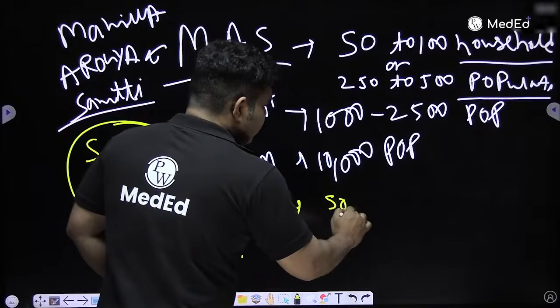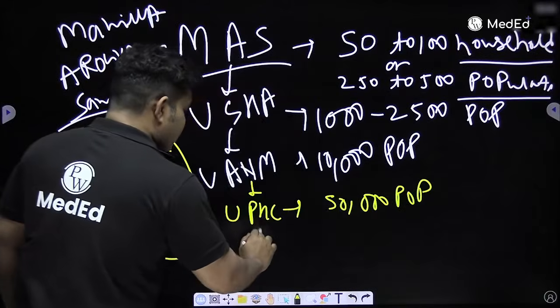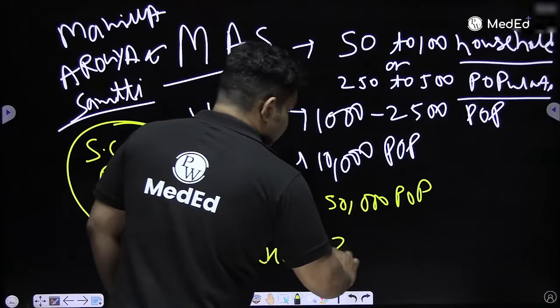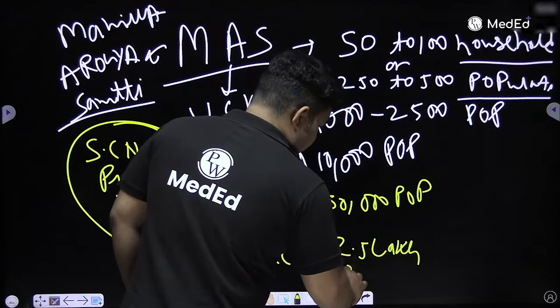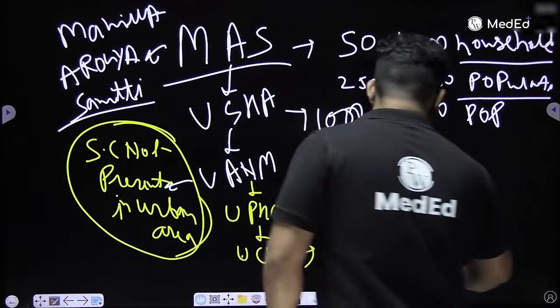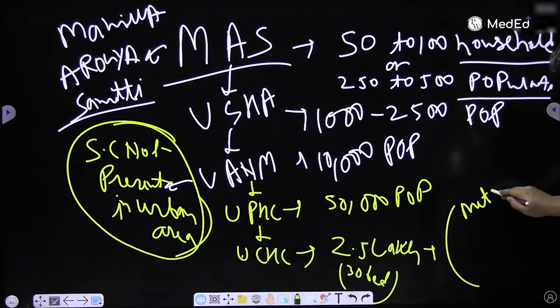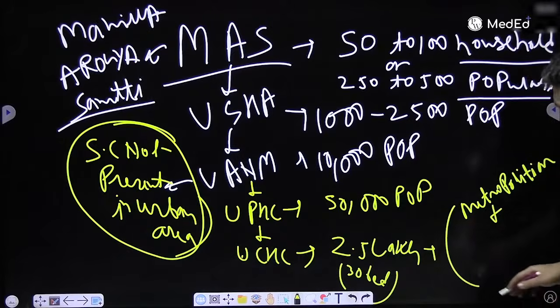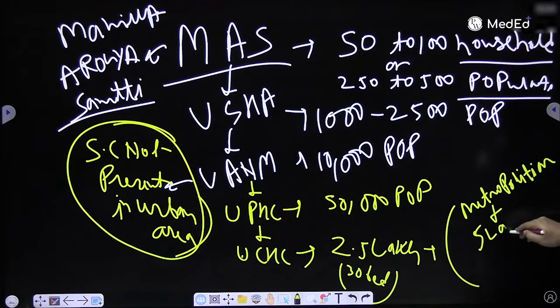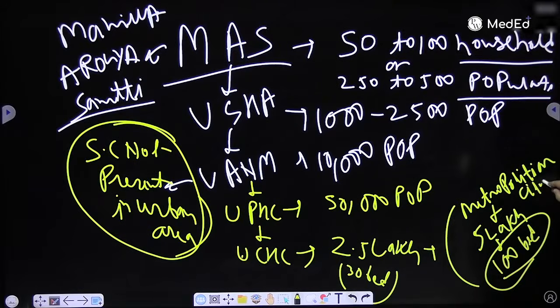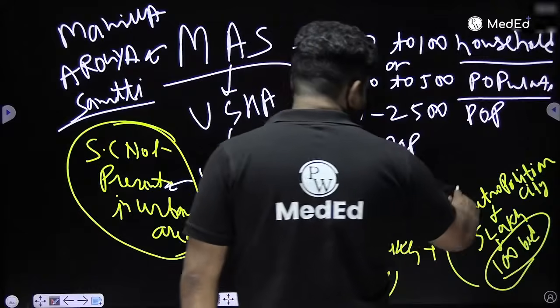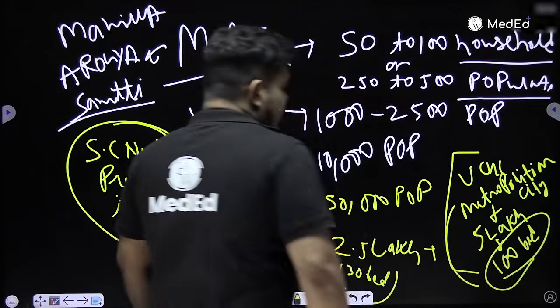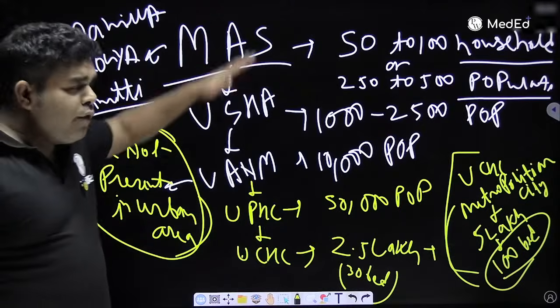Urban PHC is at 50,000 population. Urban PHC reports to urban CHC. Urban CHC is at 2.5 lakh population and it is 30 bed. But if you are in a metropolitan city, of course, you all know, Kolkata, Chennai, Delhi, Mumbai and all, they have urban CHC at 5 lakh population and it will be 100 bedded. So now how will you remember this population norm?